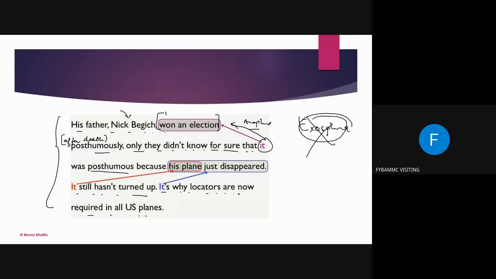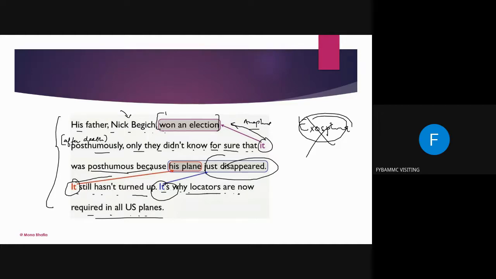Now, his plane, again, it still has not turned up. So again the information is in the previous sentence. It's why locators, because it disappeared, are now required in all planes.